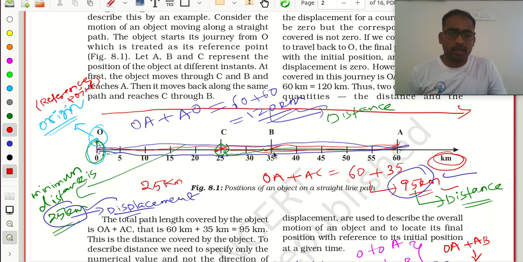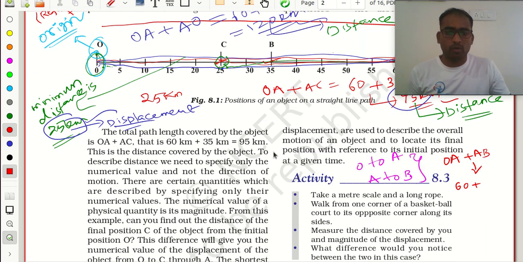A to B, 85. So this 85 kilometer is my distance.